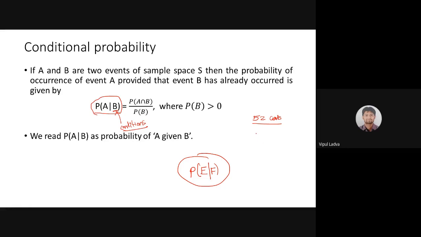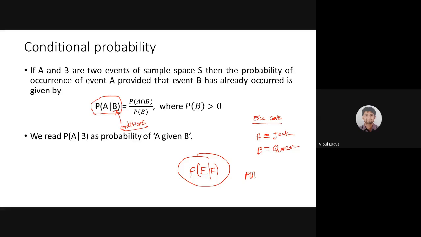Now we are selecting 2 cards randomly, one after the other. Suppose event A is getting a jack from the cards, and event B is getting a queen.